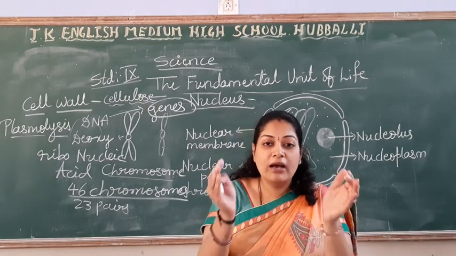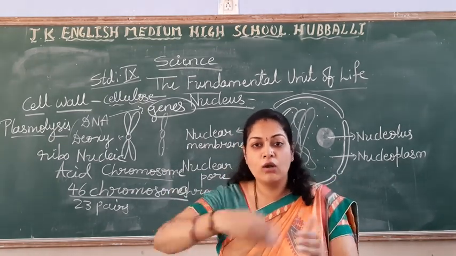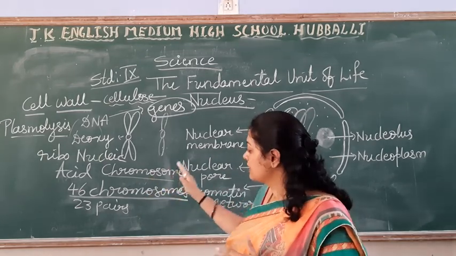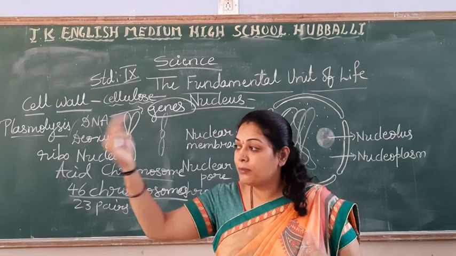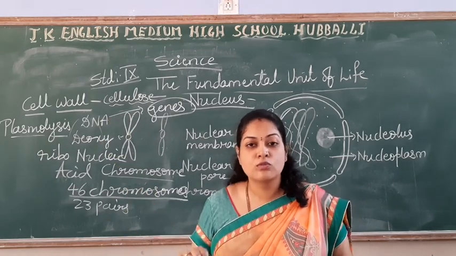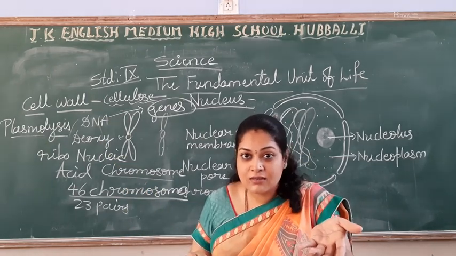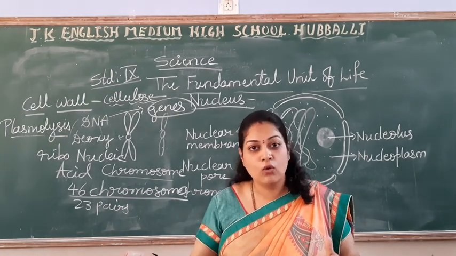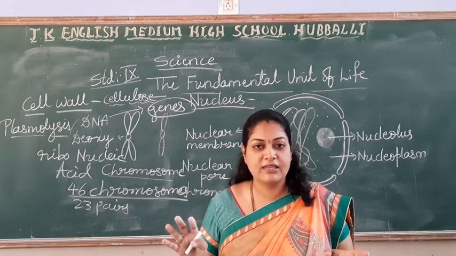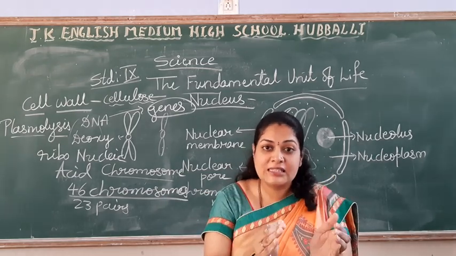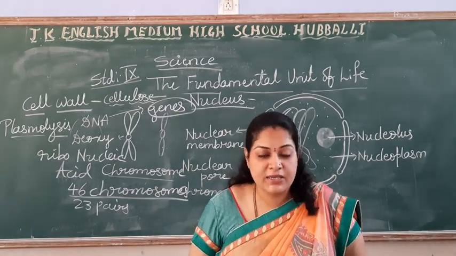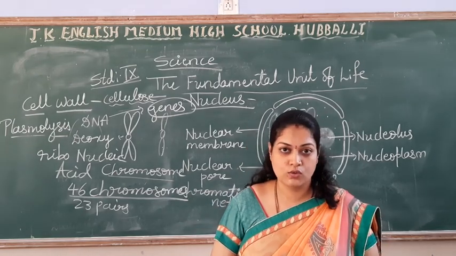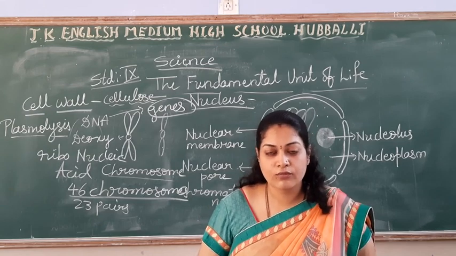Can you understand? One species, the human beings, all belong to one group. Right? So in one species, we all have 46 chromosomes. If you take the example of rose, the number of chromosomes is different. If you take hibiscus, it is different. If you take dog, different; mango, different; cat, different. Can you understand? So it differs from one species to another species. Right? So this is about the chromosomes. Hope you are understanding? Okay.